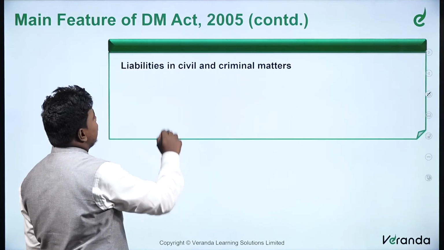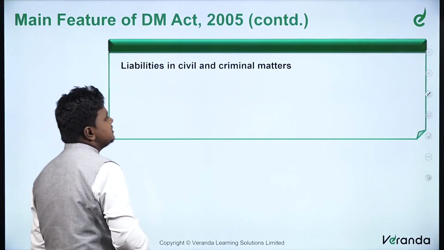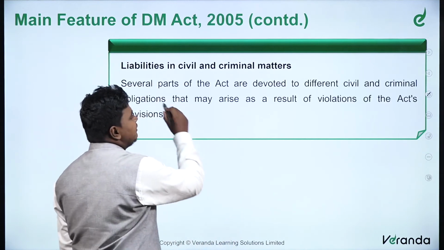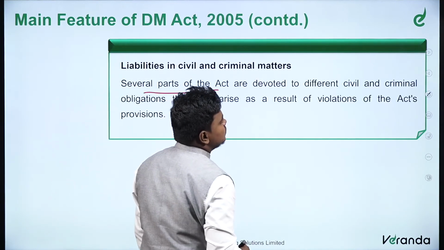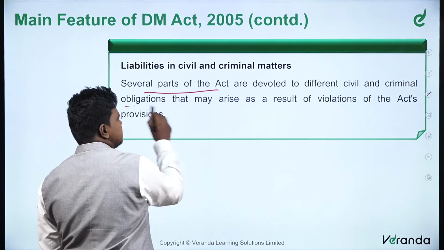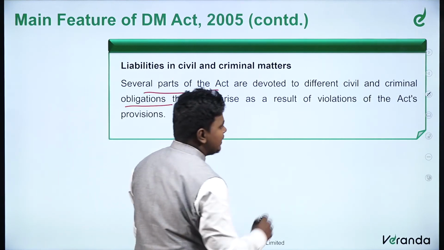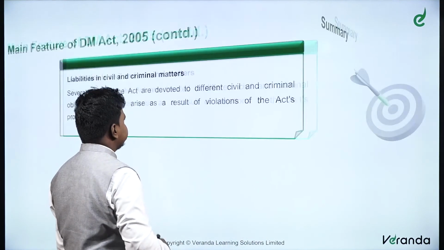Further, among the main features of the DM Act are the liabilities in civil and criminal matters. Several parts of the Act are devoted to different civil and criminal obligations that may arise as a result of violation of the Act's provisions.